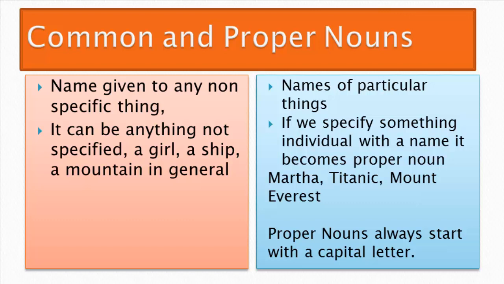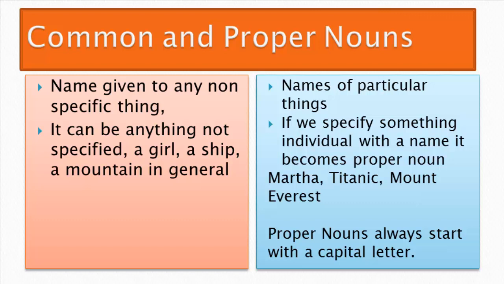But if we want to specify what the name of that girl is, or what the name of that ship is, or what the name of that mountain is, that name will become a proper noun. For example, the girl's name is Martha, the ship's name is Titanic, or the mountain is Mount Everest. Then Mount Everest, Martha, and Titanic become proper nouns. They are called proper nouns because they are names of particular things. That means if we specify something with a name, it becomes a proper noun.